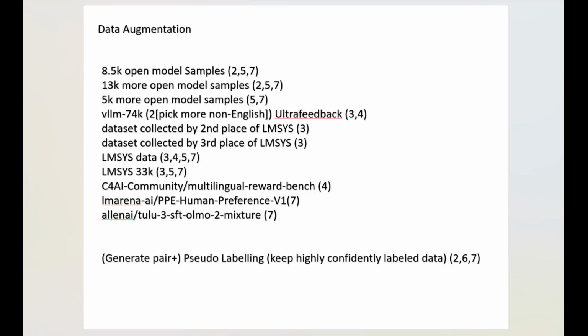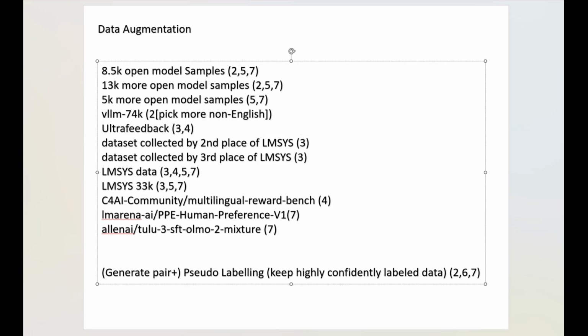Next, an important point is data augmentation for winning. If you only use the original data provided by the competition, you won't win. There's actually a lot of data in the format of question plus 2 answers plus judgment on which one is better. So all solutions use additional data, but the completeness of those data varies.